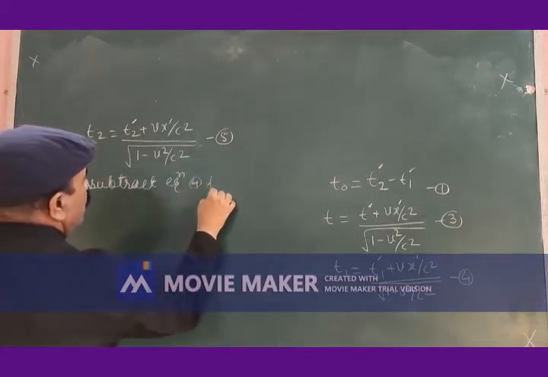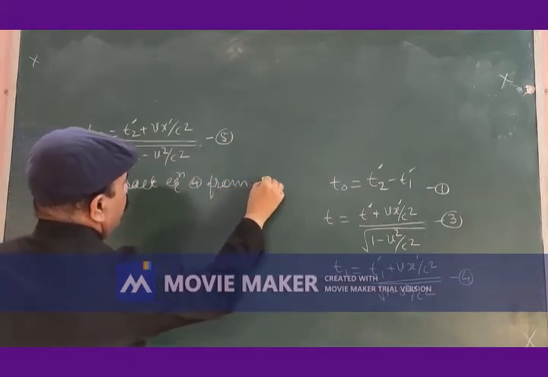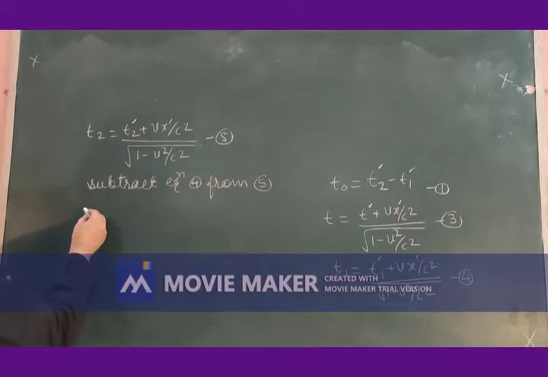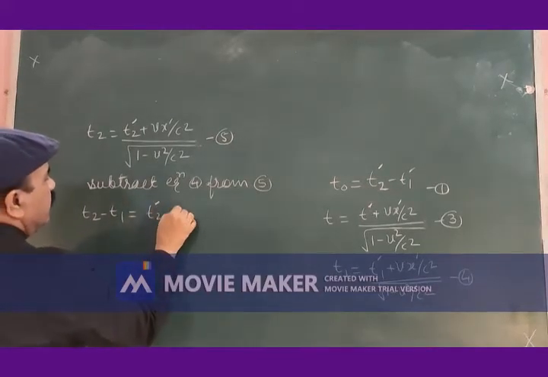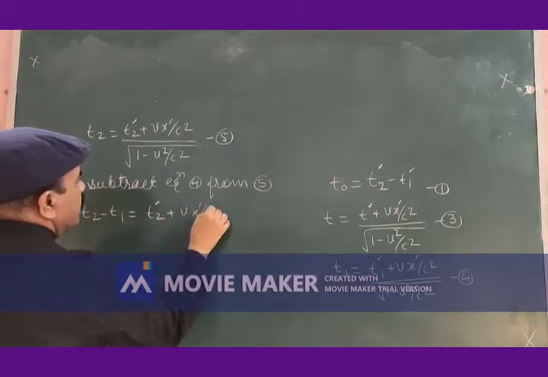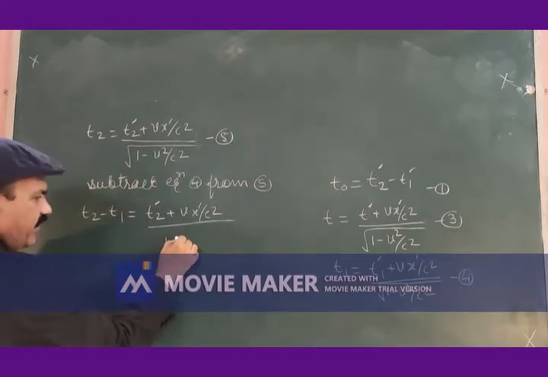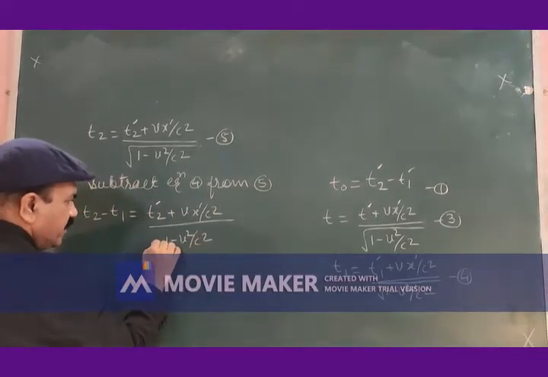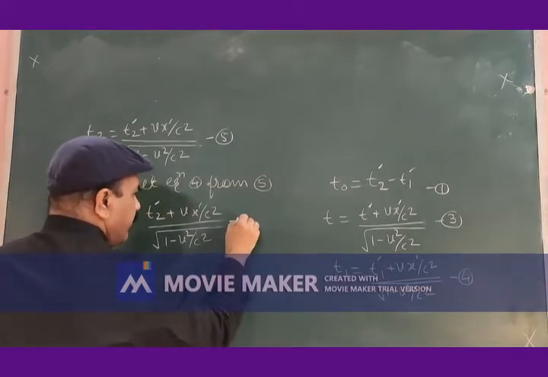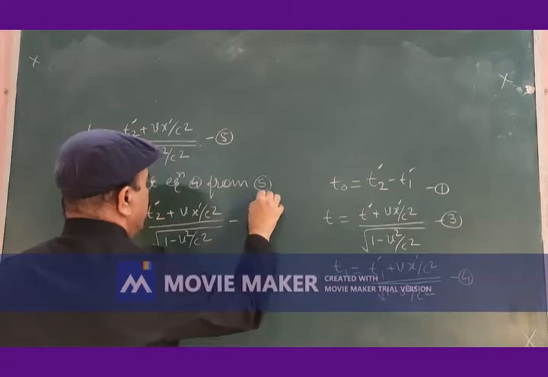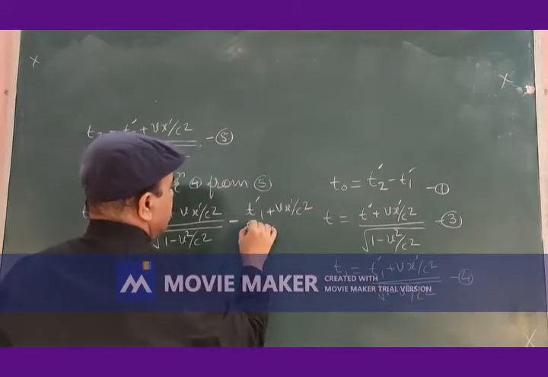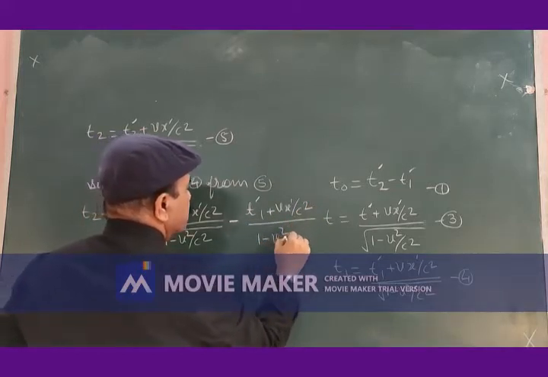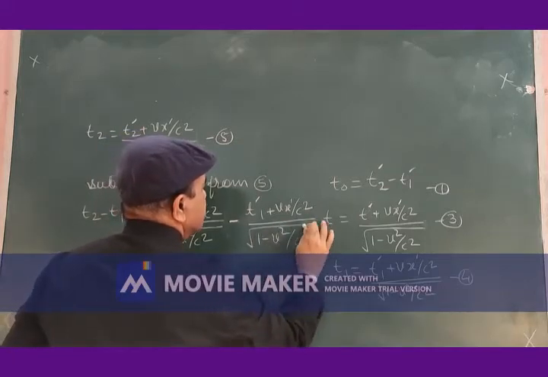That is, t2 minus t1 is equal to (t2 prime plus V x prime by c square) divided by the square root of 1 minus V square by c square, minus (t1 prime plus V x prime by c square) divided by the square root of 1 minus V square by c square.